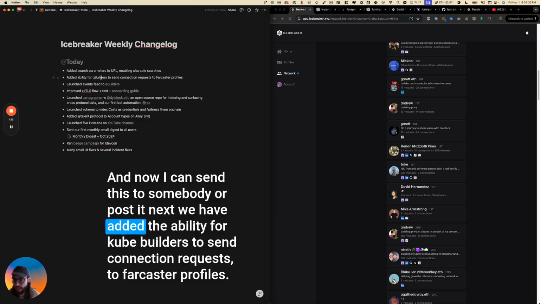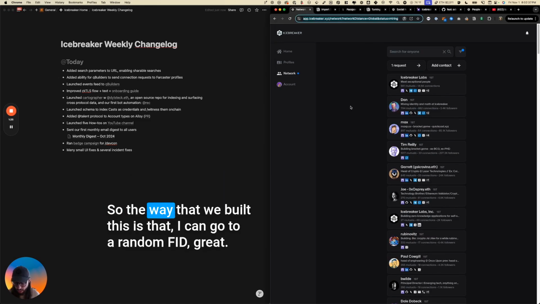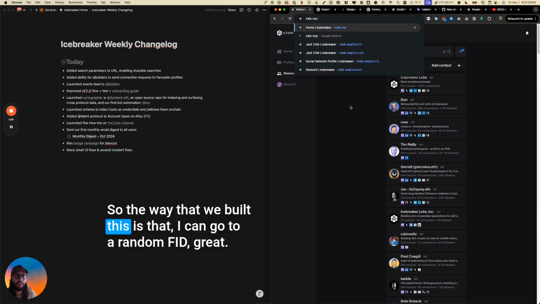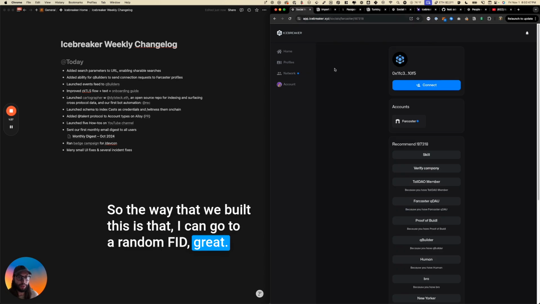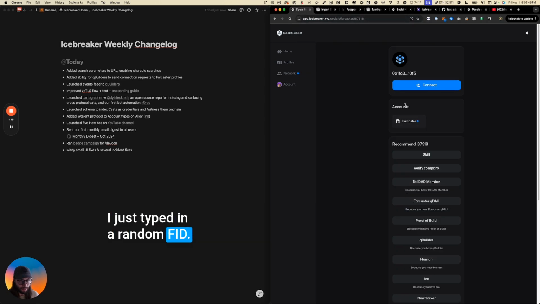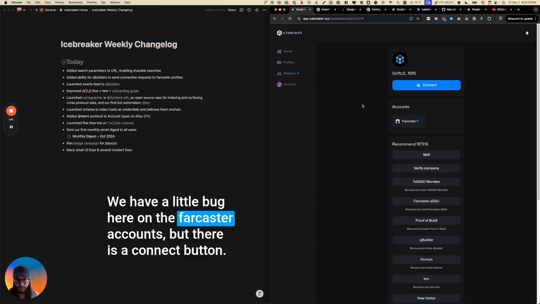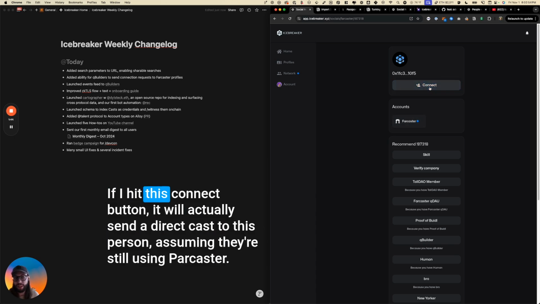Next, we added the ability for queue builders to send connection requests to Farcaster profiles. The way that we built this is that I can go to a random FID. Great, I just typed in a random FID. We have a little bug here on the Farcaster accounts, but there is a connect button. If I hit this connect button, it will actually send a direct cast to this person, assuming they're still using Farcaster.